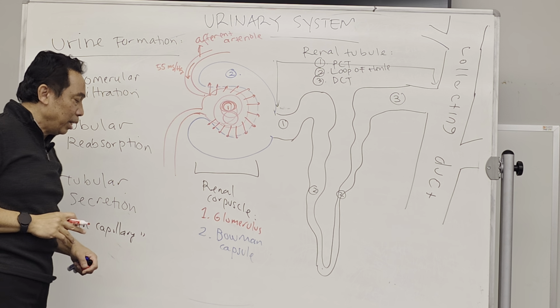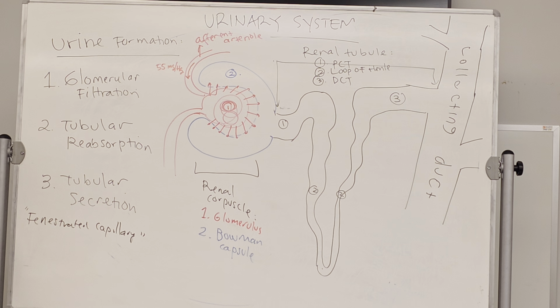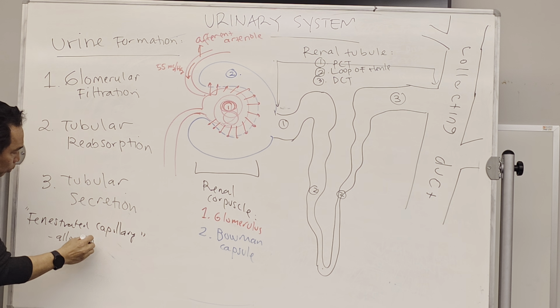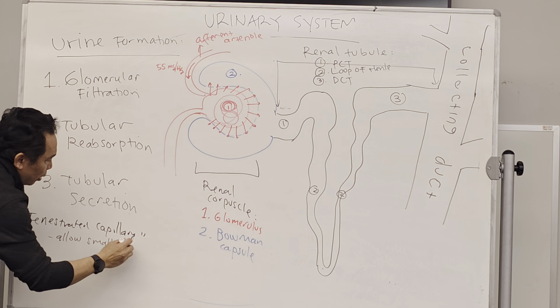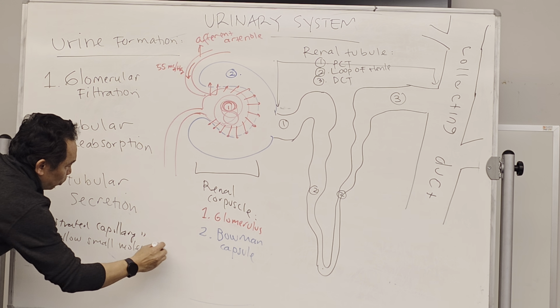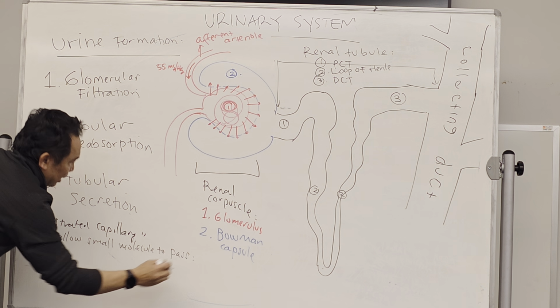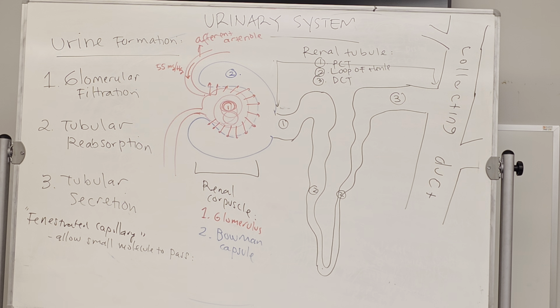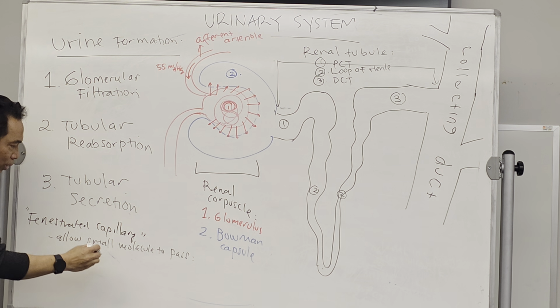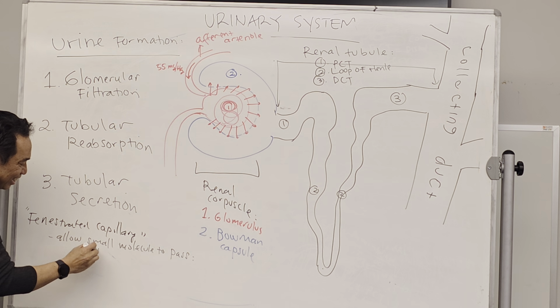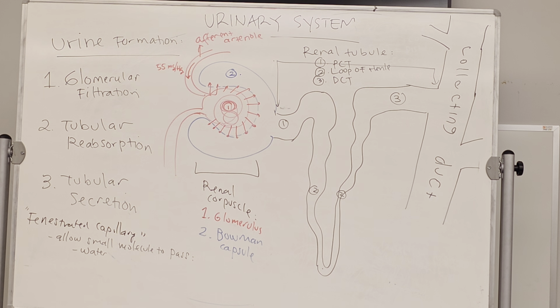These holes of the fenestrate allow small molecules to pass. For example, the first one will be water. Water molecules are small. It will pass that hole. It means that water will be present in your urine.